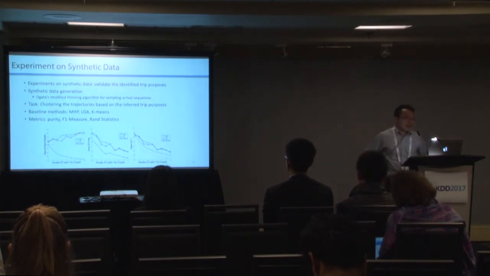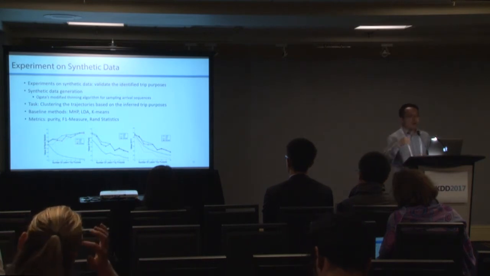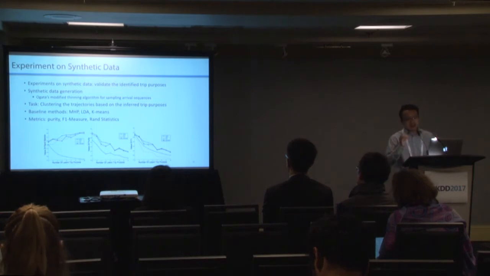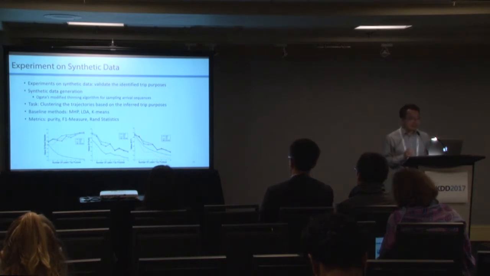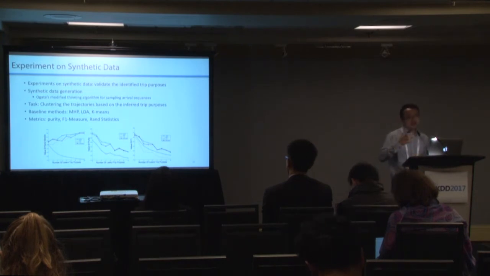And finally, the experiments. Actually, we don't have the ground truth label for each trip purpose. We don't know whether the trip is actually for working or for going home or for recreation. So here we can only use synthetic data. Synthetic data is generated with Ogata's modified thinning algorithm. We use this algorithm to sample the arrival sequences, and we also use the generative process of a topic model to generate the neighborhood POIs.